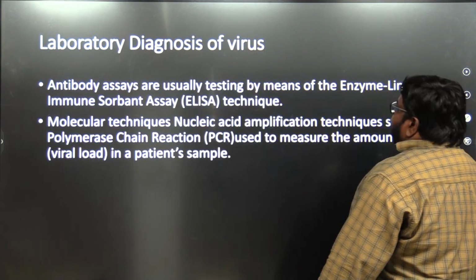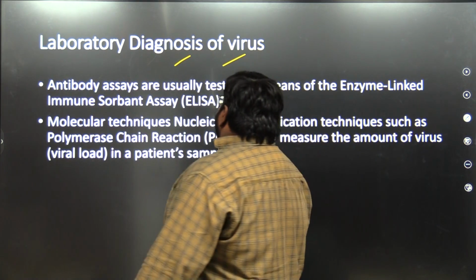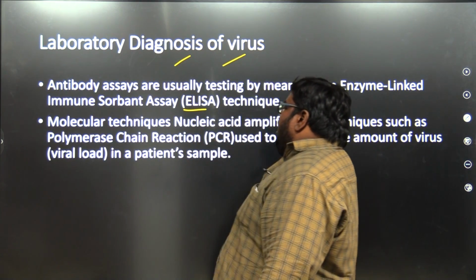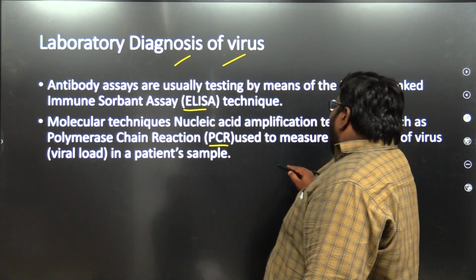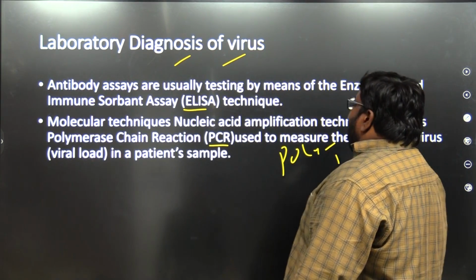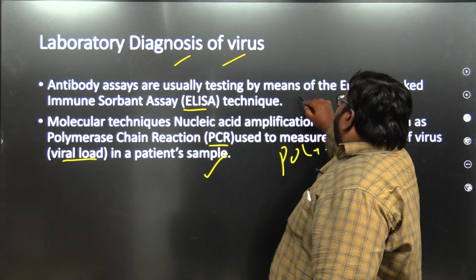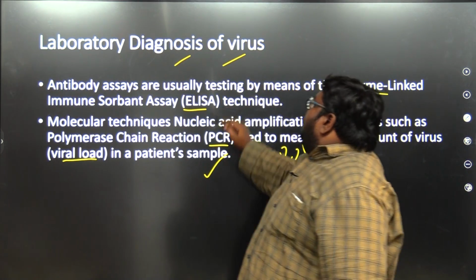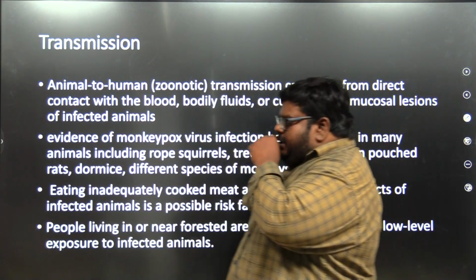Let's see the next slide. How can we diagnose the virus? There are two techniques we can see: the ELISA technique and PCR, polymerase chain reaction, where we do polymerase chain reaction to detect the viral load in a patient sample, and to know which type of enzyme-linked or protein-based test this is to find out the disease.